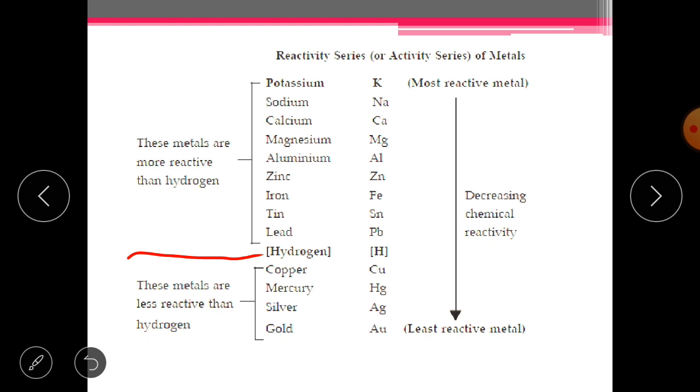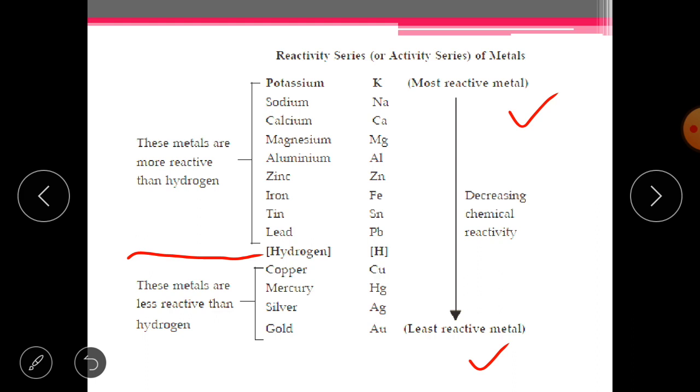Now let's see, as earlier told, the most reactive metal is potassium and it is at the top, while the least reactive element, gold, is at the bottom. So the reactivity is decreasing as you come down. The metals which you can see above hydrogen are reactive metals, and they are more reactive than hydrogen. We know that hydrogen is a non-metal, then why is it here?